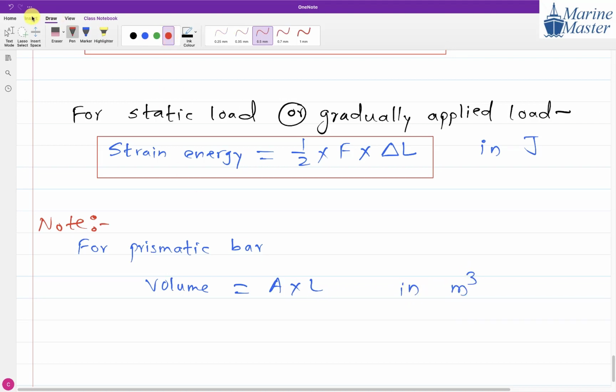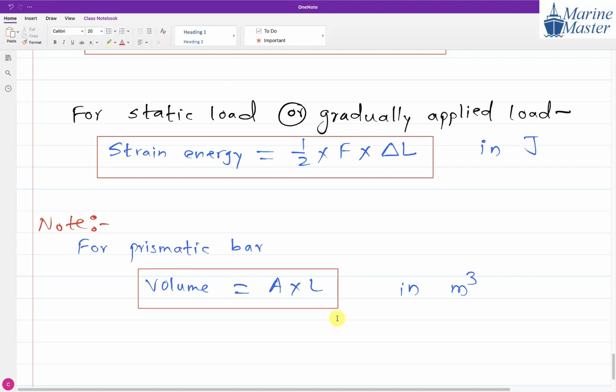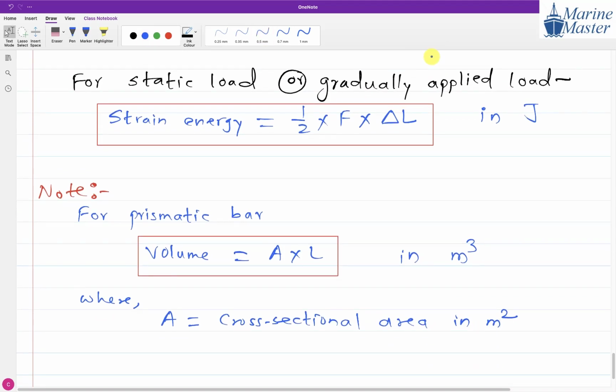So SI unit of volume is meter cube. And what is the meaning of A? A stands for area, not only area, we will say cross-sectional area. So here the meaning of A will be cross-sectional area. And what will be the unit of area? We have seen the SI unit is meter square. Please everyone, remember the point.